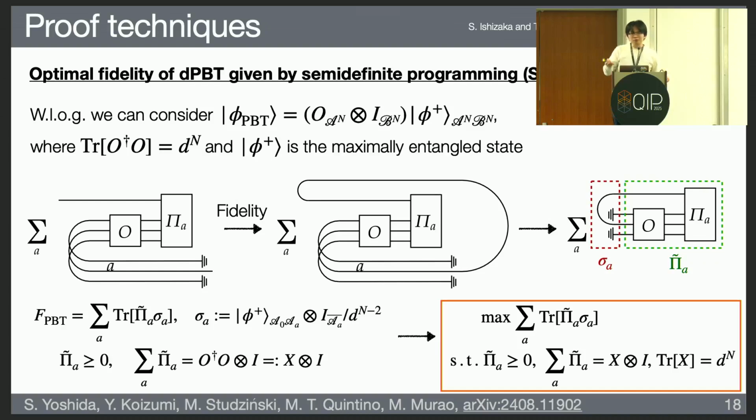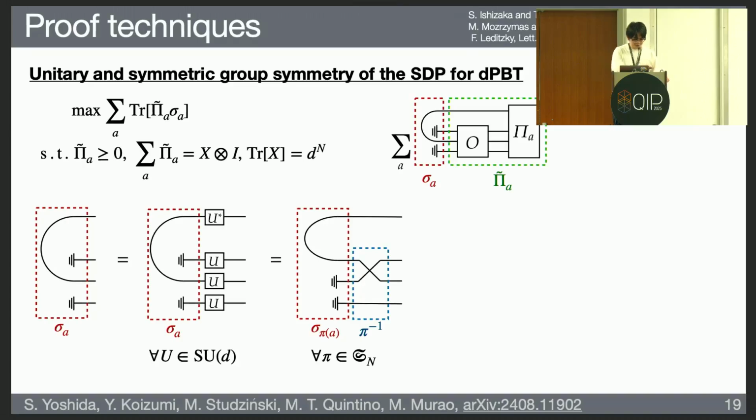And we can also show that from the POVM conditions of the pi a, this pi tilde should satisfy some semi-definite constraint shown in the orange box. Okay, so we know the optimal fidelity is given in this SDP form.